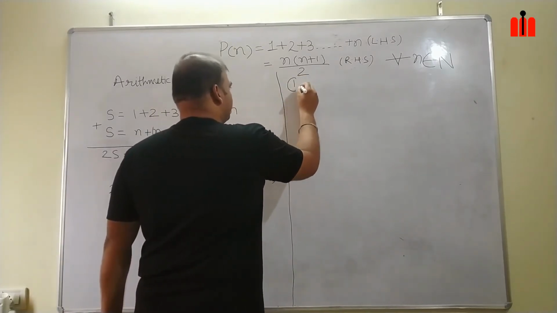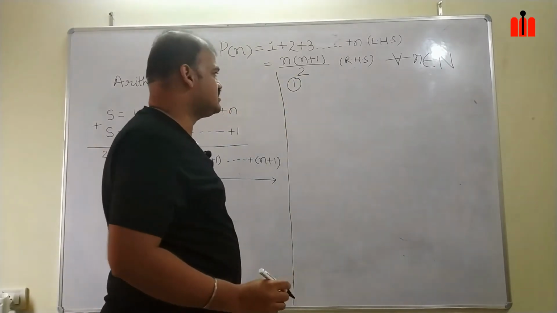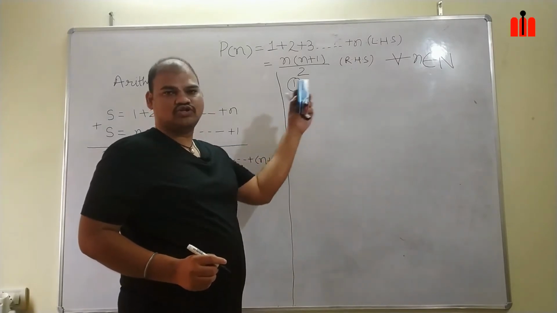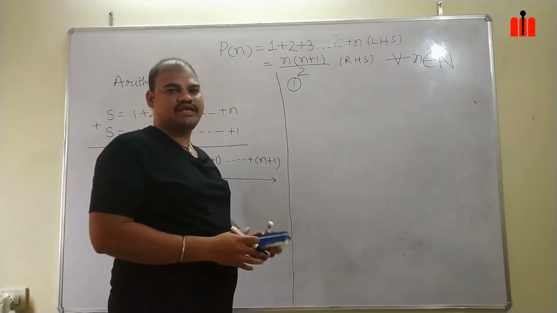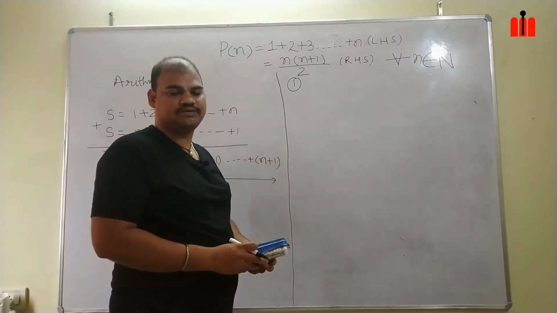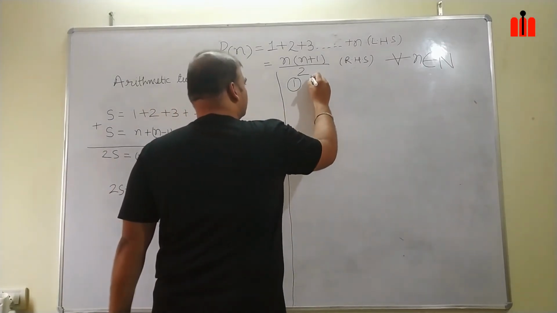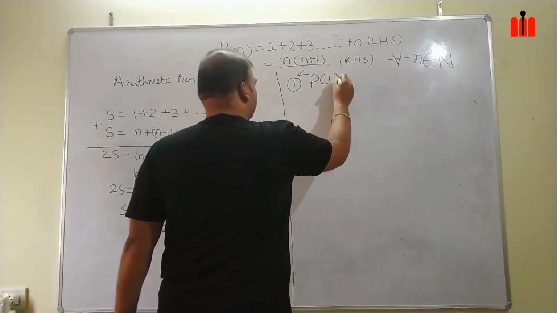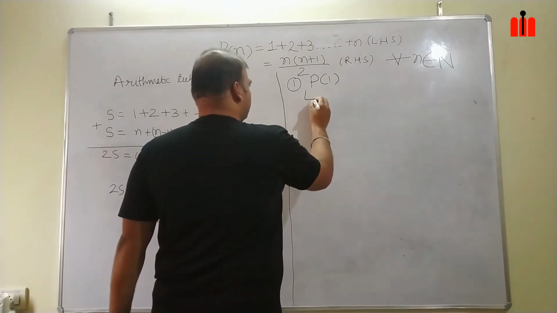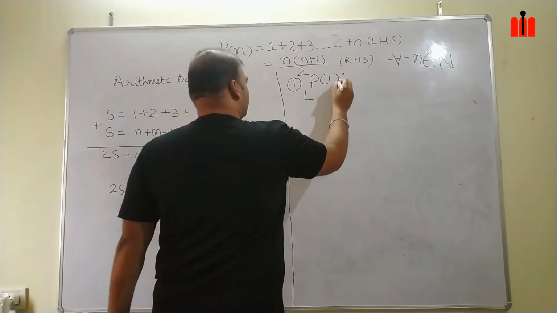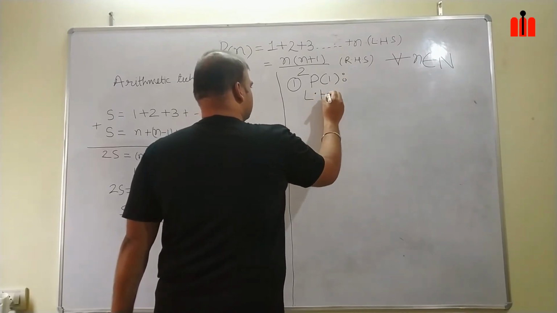First step: for all n belongs to N, my initial value will be 1. So I have to show that P1 is true. For my P1, what will be my LHS?